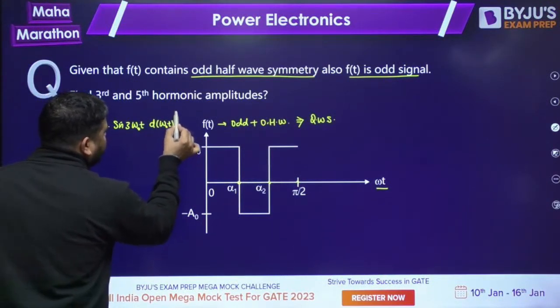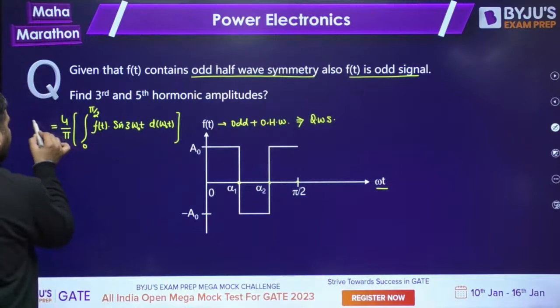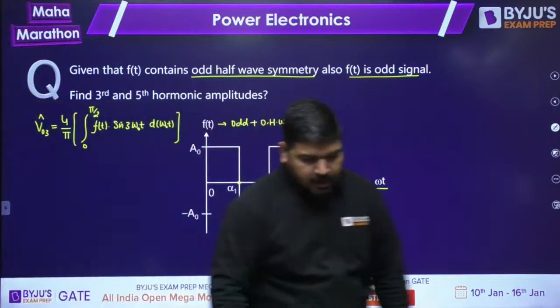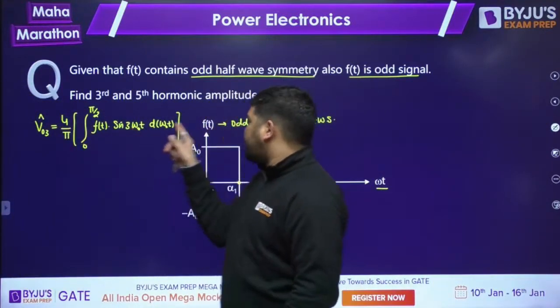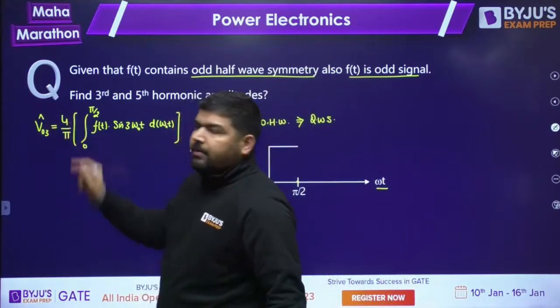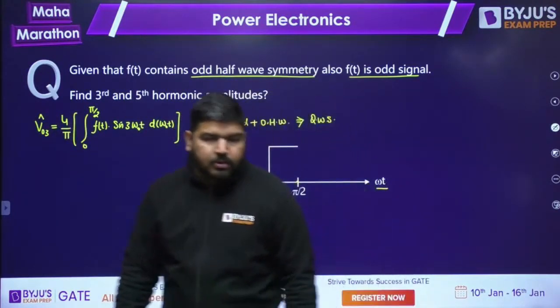You can calculate the amplitude of the third harmonic like this. This will be the amplitude of the third harmonic, or f naught 3, whatever you can write. Don't write it as voltage, because this is not a voltage signal, this is some function Ft. So it will be the third harmonic peak value.